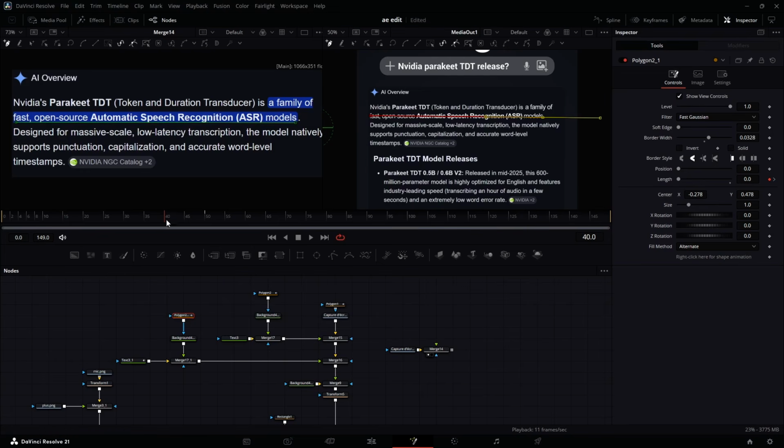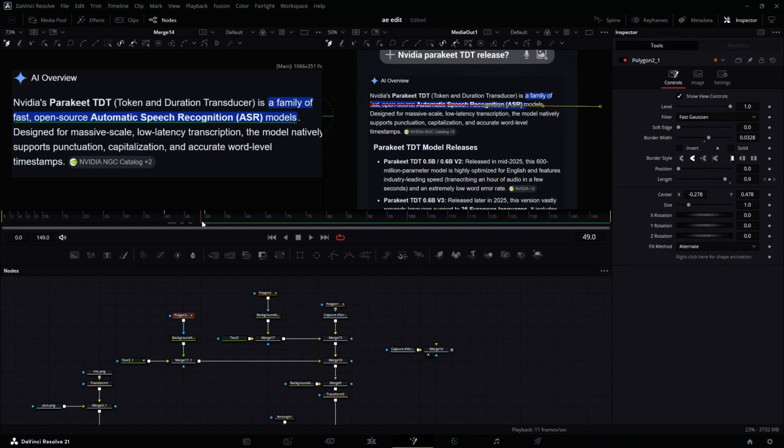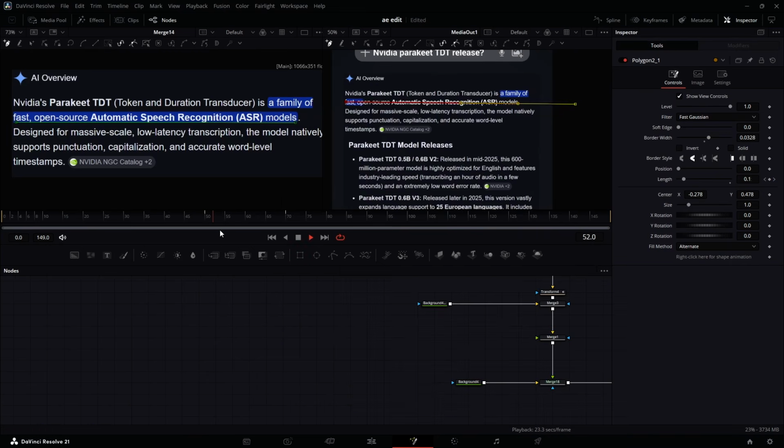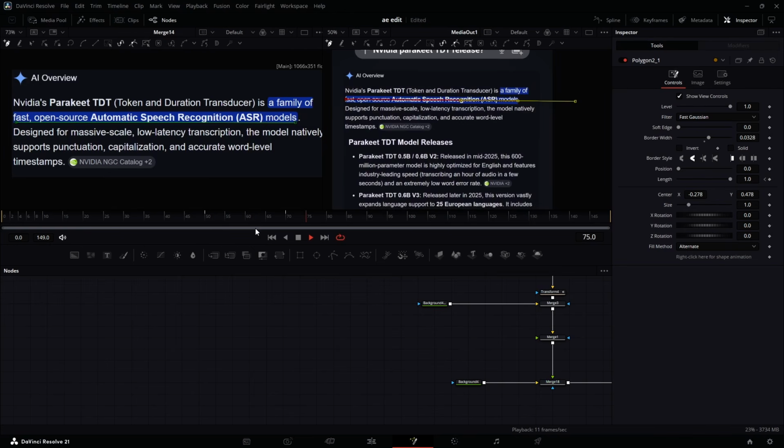Now let's say I go to maybe frame 50, and I'm going to select this one, go to the keyframes tab, open this up, take it to frame 50, and then the second arm, which is this one, I can move it to maybe frame 70, so that we have something like this.